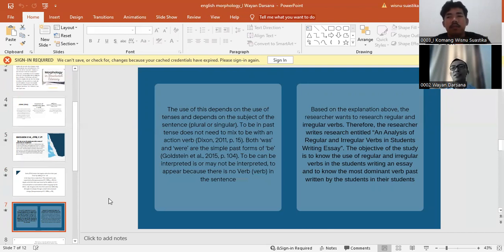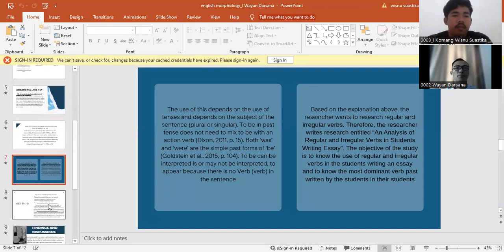Based on the explanation above, the researchers want to research regular and irregular verbs. Therefore, the researchers write research in detail, an analysis of regular and irregular verbs in student writing essays. The objects of the study are to know the use of regular and irregular verbs in the students' writing essays and to know the most dominant one written by the students.